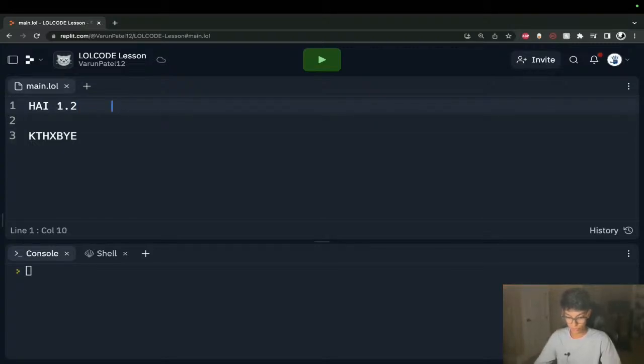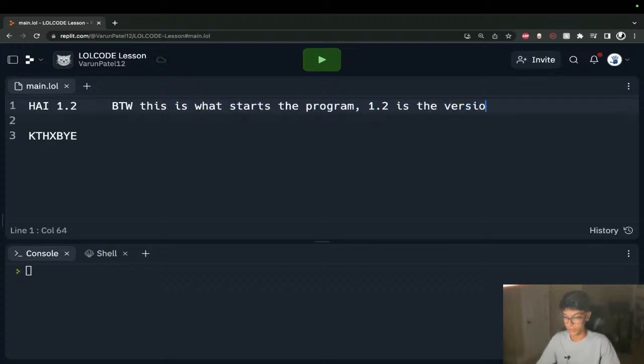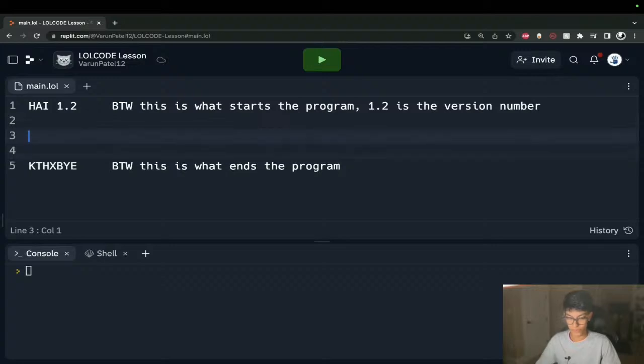Ooh, I put my hashtag from habit. By the way, this is what starts the program. 1.2 is the version number. And by the way, this is what ends the program. We've got our general body, how our LOLCODE program has to be structured. We've learned how to add comments.